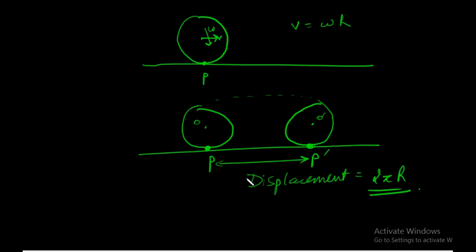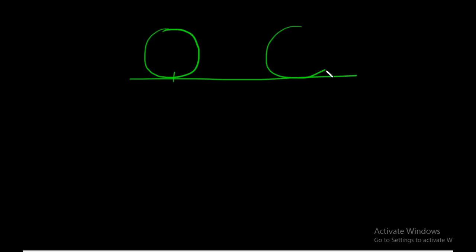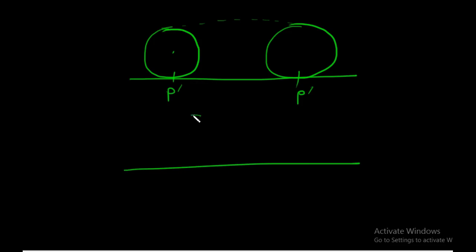Displacement of point P is 2 pi r. Now another question arises. What is the distance covered by point P? From P to P dash, what is the distance? Now distance will not be the same as displacement. We now consider this figure.